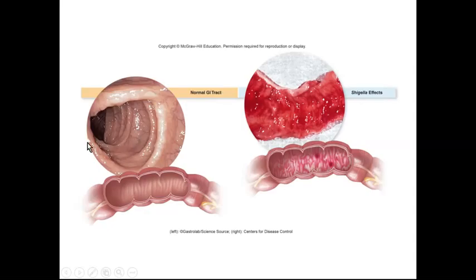Here we can see an endoscope of a healthy colon. Notice how this colon has been nice and cleaned out. The patient clearly took a lot of laxatives before the endoscope was inserted. And here we can see a colon that is infected with Shigella. So the colon will have lots of blood and mucus lining it. There's going to be lots of inflammation and irritation in that intestinal mucosa.